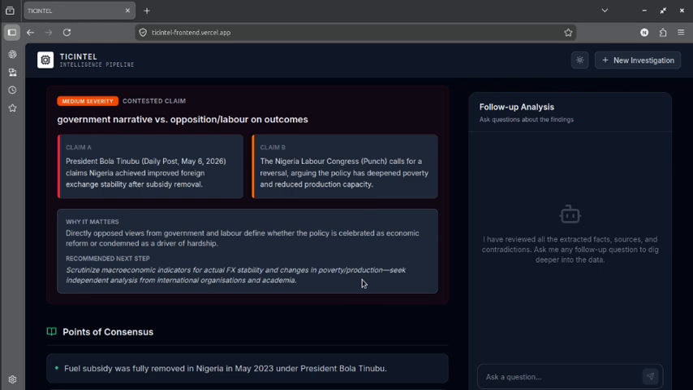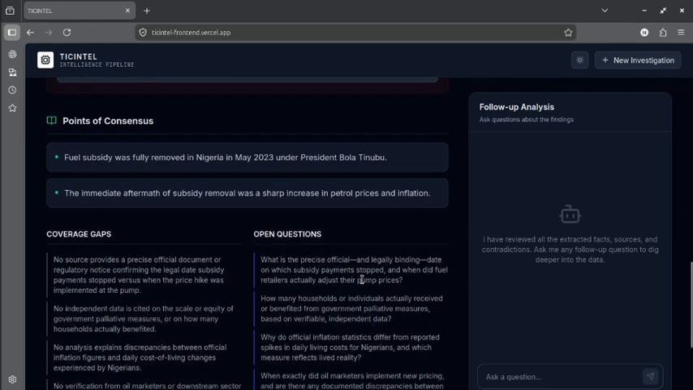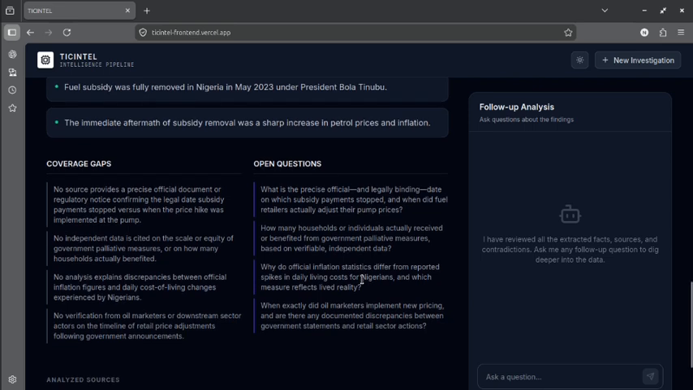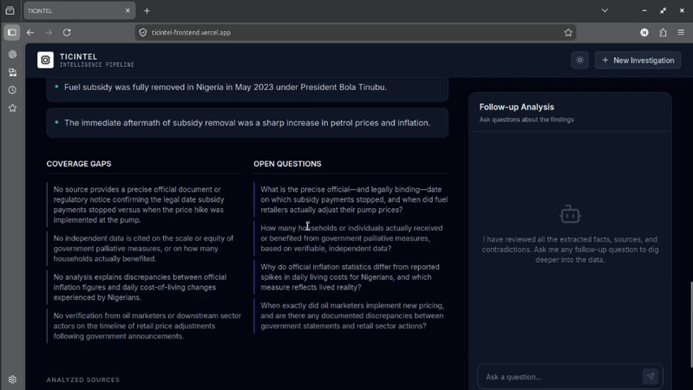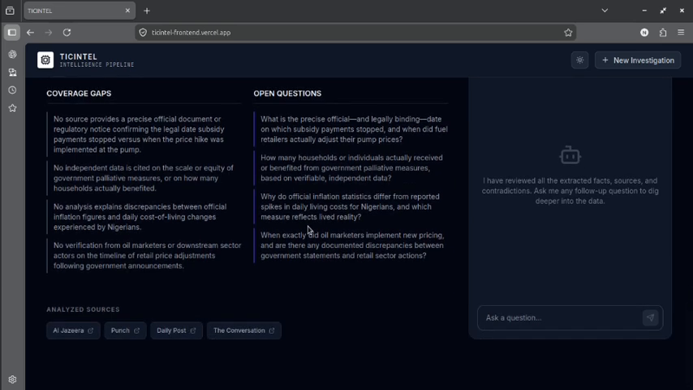The other conflict we see is on May 6, 2026, at Daily Post, where President Bola Tinubu declared that Nigeria has achieved improved foreign exchange stability from the fuel subsidy removal. But then Punch newspaper reported that the Nigerian Labour Congress has called for the reversal and that the policy has deepened poverty and reduced production capacity. We see two different contradictions and claims.